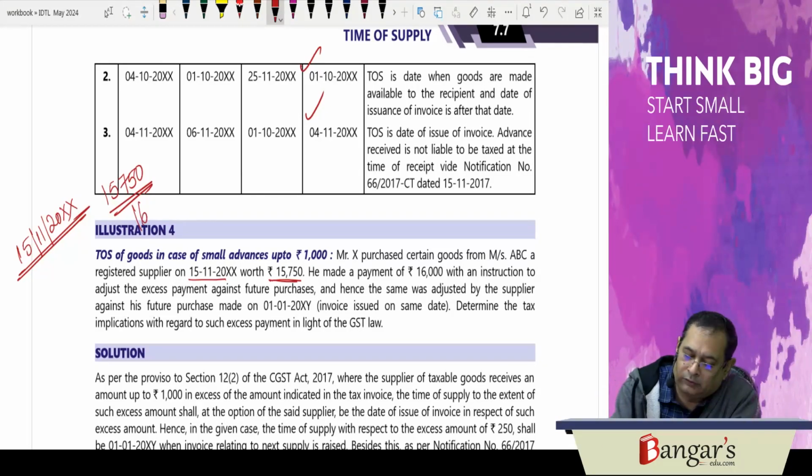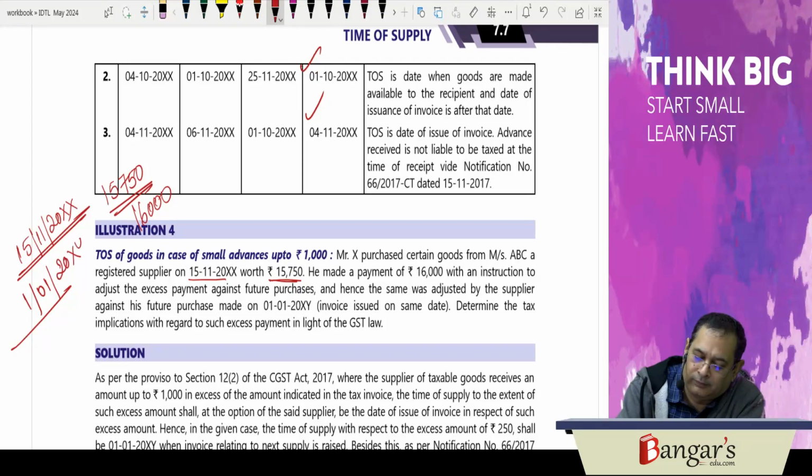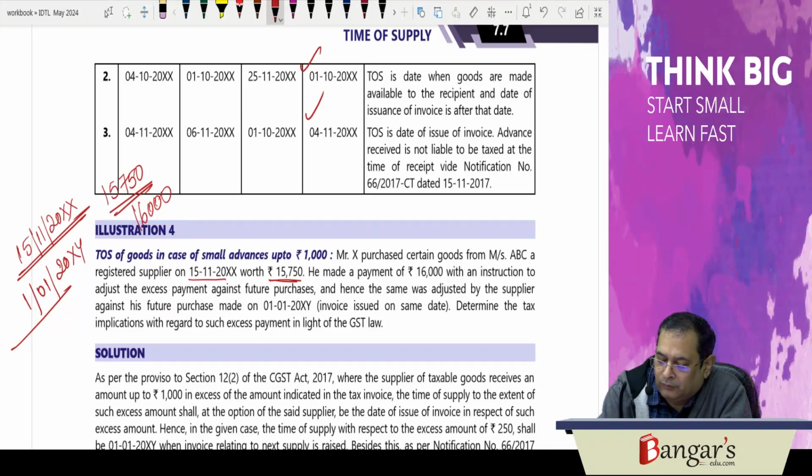Now the 16,000 payment has been made with instruction to adjust the excess payment against future purchase. Hence, the same was adjusted by the supplier against a future purchase on 1st of January. They are asking, determine the time of supply implications with regard to excess payment.